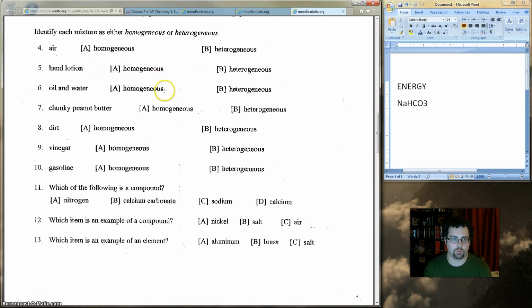Okay? Whereas with dirt, if I go outside right now and stuck my hands in the dirt in 2 different places and pulled up 2 handfuls of dirt, would those handfuls of dirt be exactly the same? They shouldn't be. There would be slight differences. They may have the same stuff in them, but they wouldn't be exactly the same. There might be rocks in this one. There might be some bugs in this one. So that dirt would be considered heterogeneous. Okay? Hopefully that's enough information for you guys to be finishing this assignment.